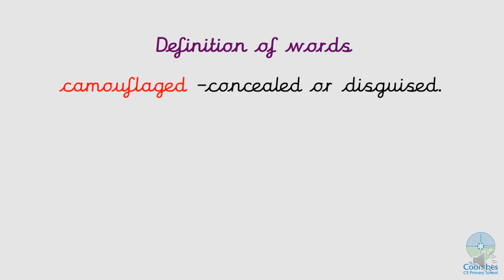We have camouflaged. If something is camouflaged, it's concealed or disguised. If you think about soldiers, soldiers will often have the green camouflage if they're going through forests and things to try and help them blend in with the trees. And if they're in desert areas or sandy areas, their uniform is sandy colours to try and help them blend in, so they are concealed and they are hiding or disguised.